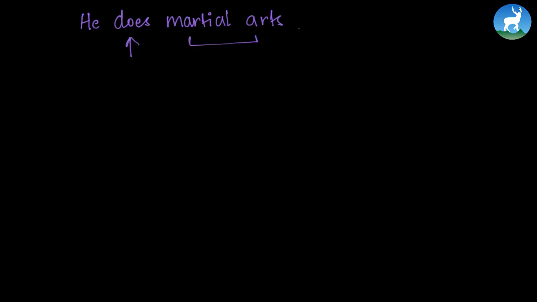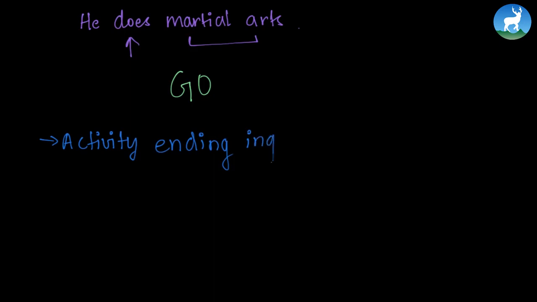Now, we will be looking at go, the use of go. So go is used with words or activities that end with ing. Activities using or activity ending in ing.